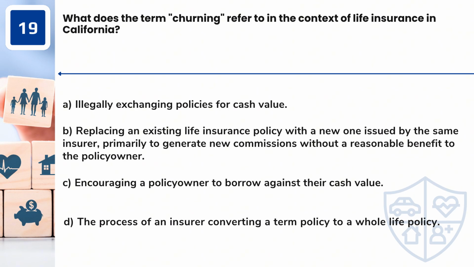Question 19. What does the term churning refer to in the context of life insurance in California? A. Illegally exchanging policies for cash value. B. Replacing an existing life insurance policy with a new one issued by the same insurer, primarily to generate new commissions without a reasonable benefit to the policy owner. C. Encouraging a policy owner to borrow against their cash value. D. The process of an insurer converting a term policy to a whole life policy.